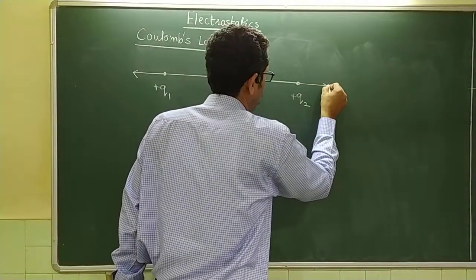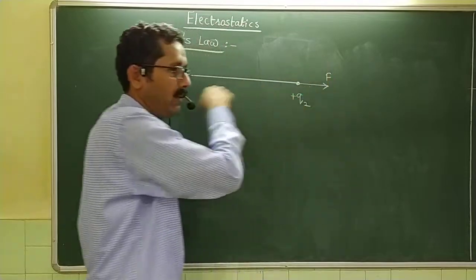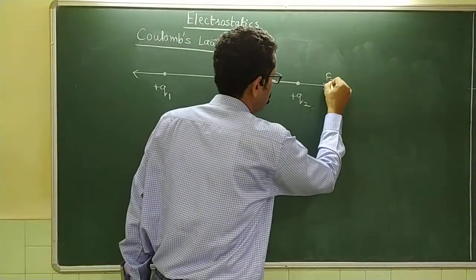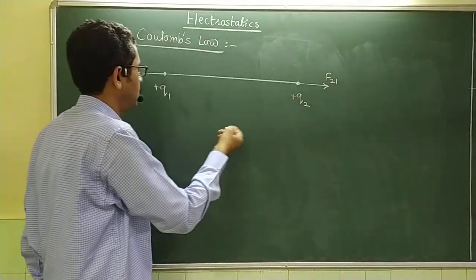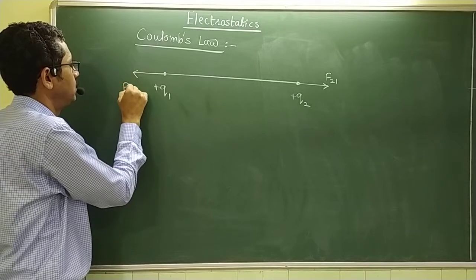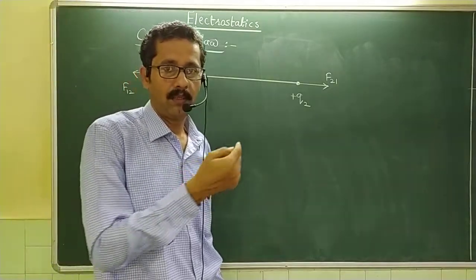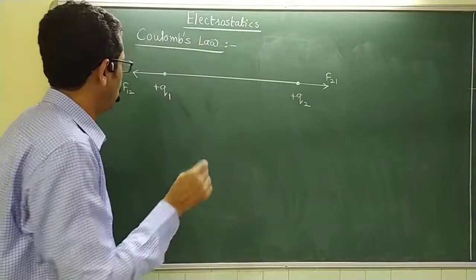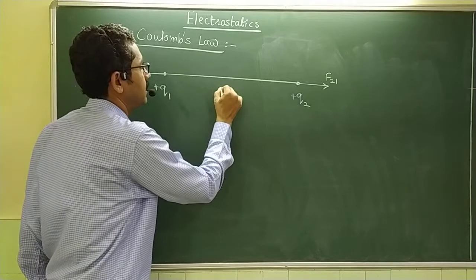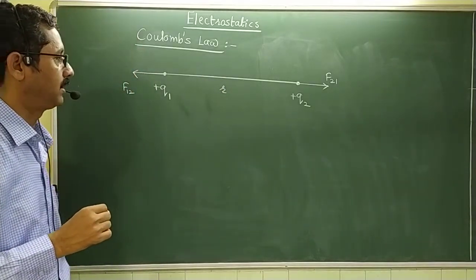Further, I find that these two forces, the force acting on Q2 because of Q1, that is F21, and the force acting on the first charge because of the second, that is F12, are equal in magnitude and opposite in direction. First of all, these two charges, Q1 and Q2, are considered to be at a distance r apart from each other.